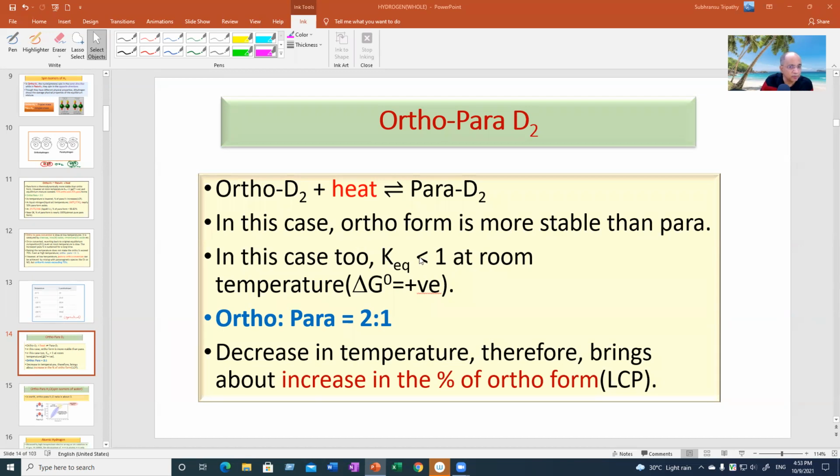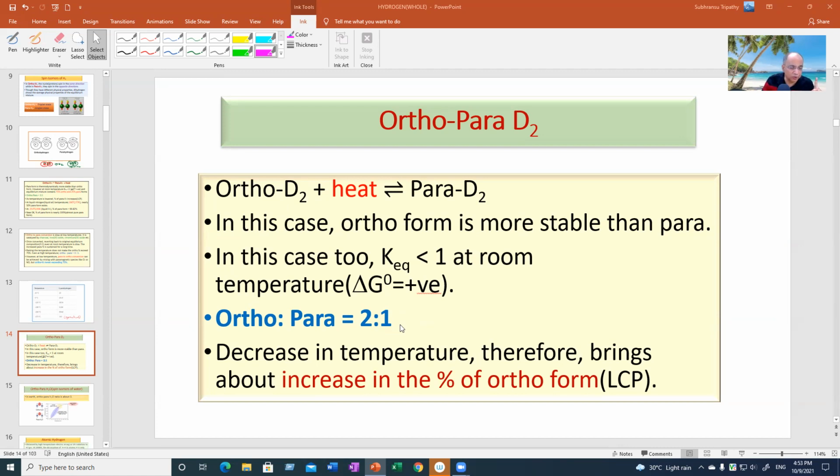But at equilibrium, at room temperature, the equilibrium constant is less than 1, no doubt, but not 3:1. The ratio is 2:1, 66.67% and 33.33%. That was a 3:1 ratio.